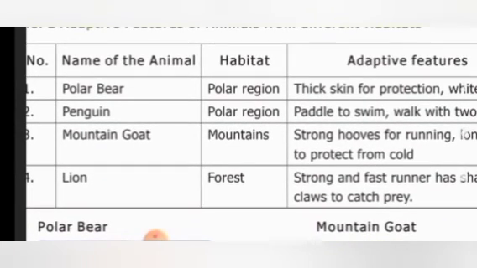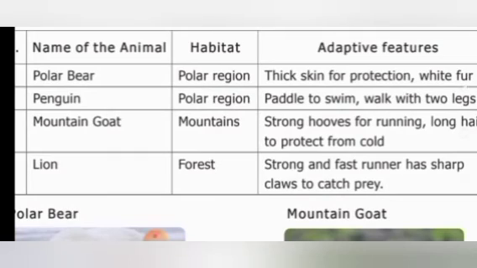The second animal is the penguin. We know that penguins also live in polar regions. They have paddles to swim and walk with two legs. We know that penguins can swim as well as walk. So how do they swim? They swim with the help of paddles. What is a paddle? Have you ever looked at the legs of a penguin?